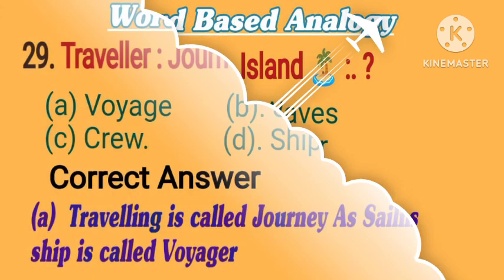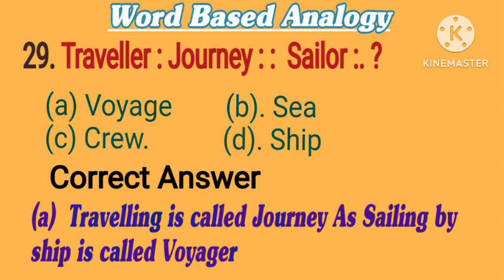29. Traveler is to journey, as sailor is to what? Options are A. Voyage. B. Sea. C. Crew. D. Ship. Correct answer is A. Voyage. Traveling is called journey, as sailing by ship is called voyage.